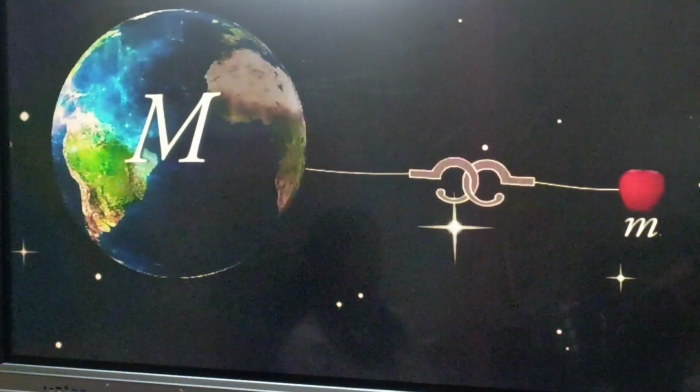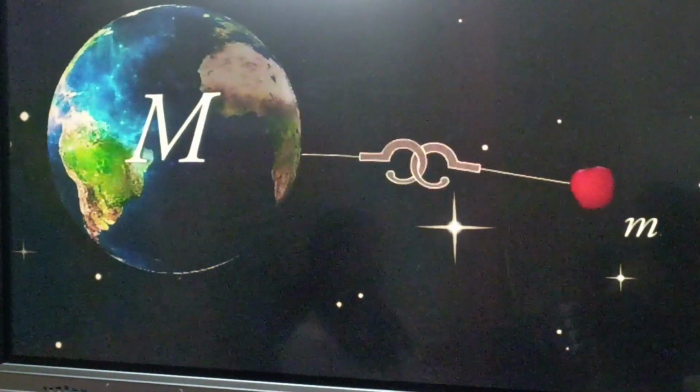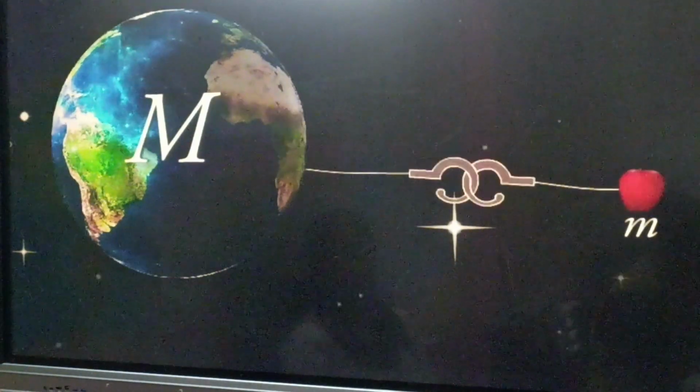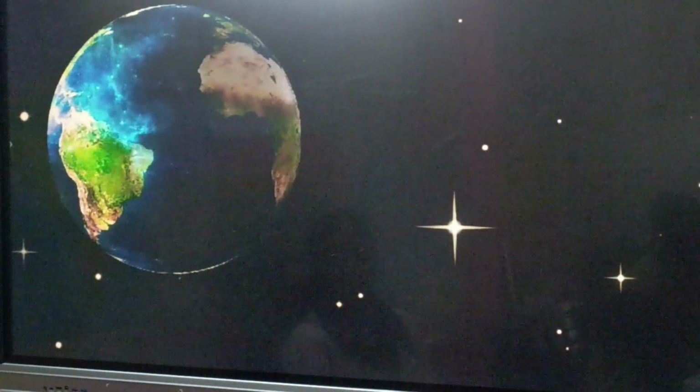Because the mass of an apple is negligibly small as compared to that of the earth, so we do not see the earth moving towards the apple.